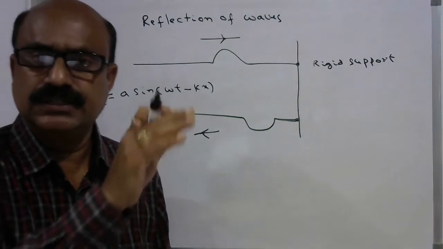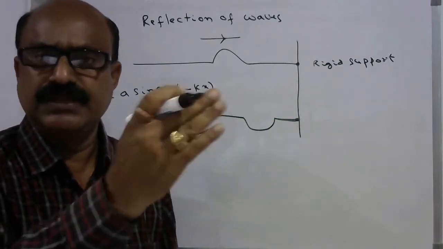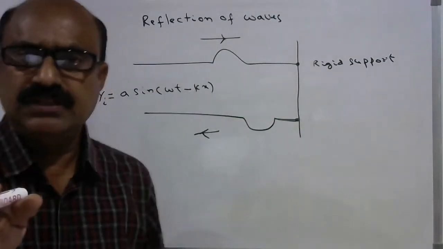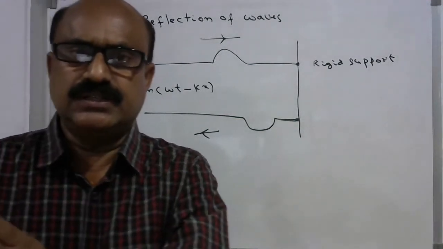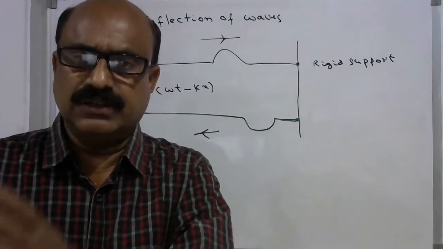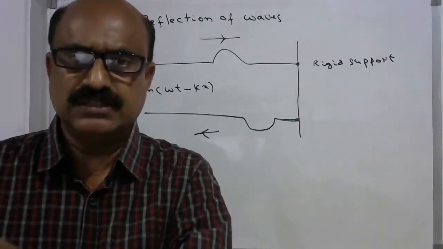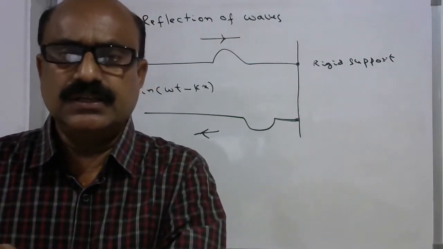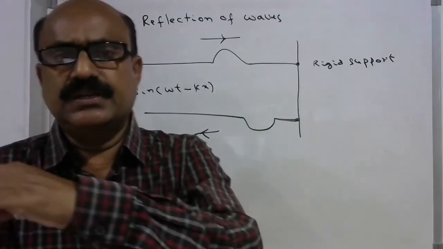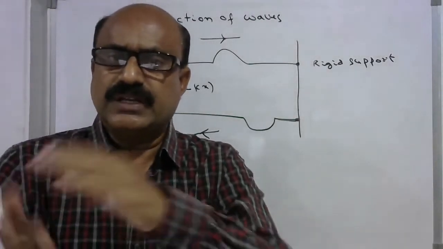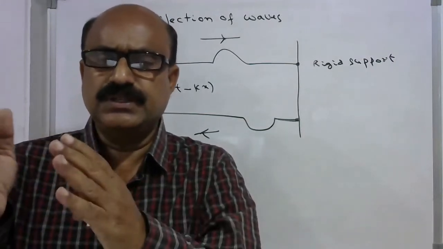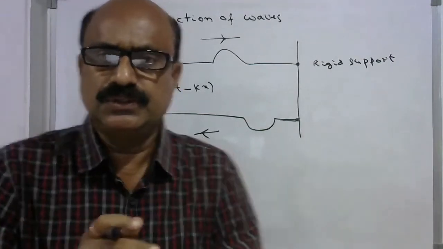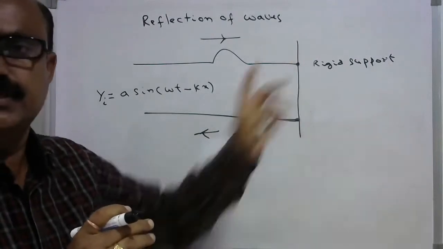Sometimes you can consider that boundary as a denser medium. If a wave is traveling in air and suffers a reflection at glass, that means with respect to air, glass is a denser medium, and immediately it turns by the phase of pi. So crest becomes trough, and the net displacement at that rigid support becomes zero. The net displacement at this point is zero.